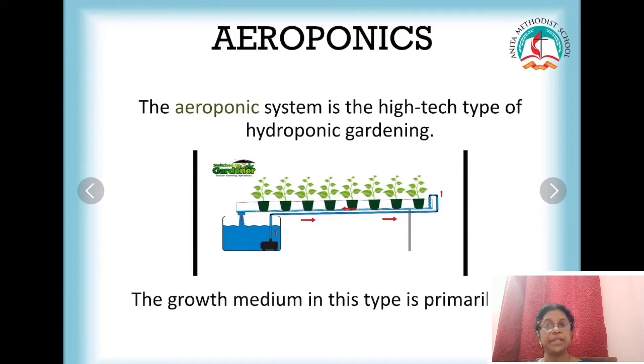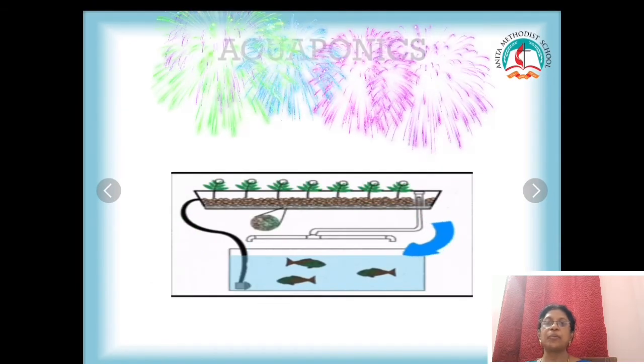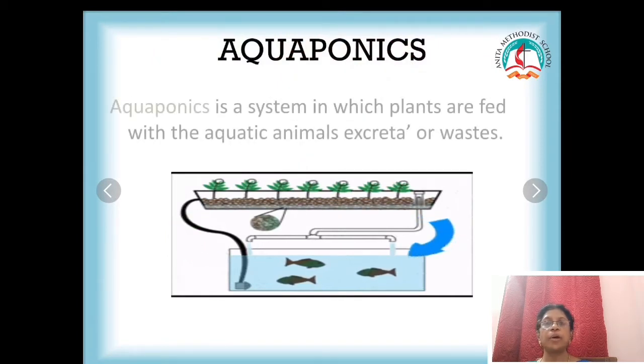Okay, here the medium of growth is only air. So the roots are just hanging in the air. Since they would easily get dried up, we need to mist the roots with water or with the nutrients needed for the plants to grow. Okay, this is aeroponics. Next is aquaponics. What is aquaponics?